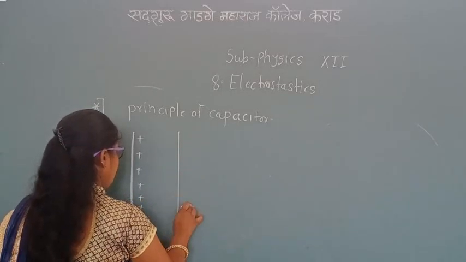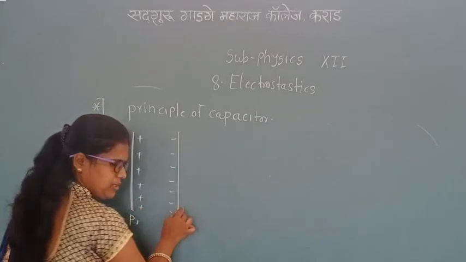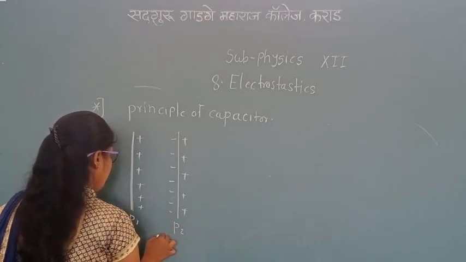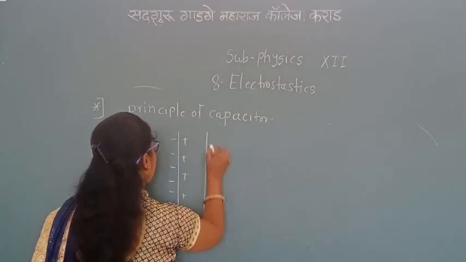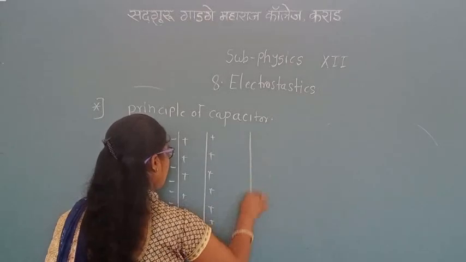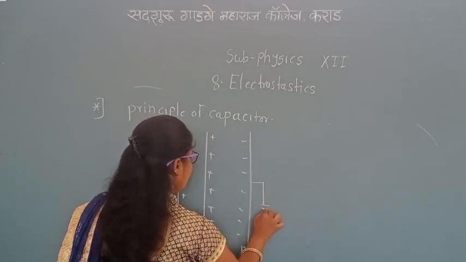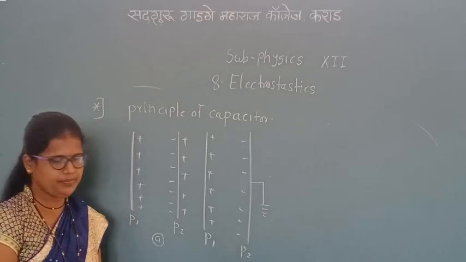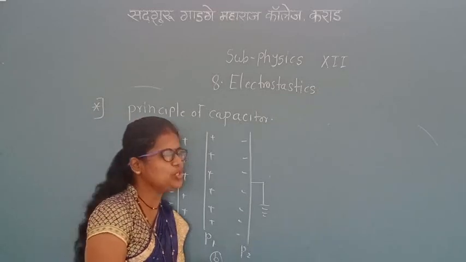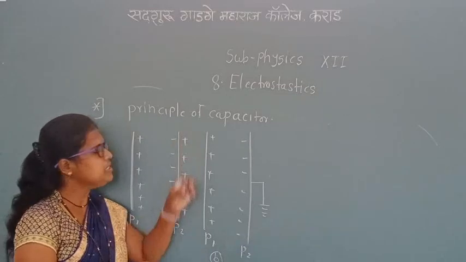Here we can draw that negative charge is produced by induction, and positive charge is also there. In the first diagram, plate P1 is positive and plate P2 is negative, and the other plate is connected to the earth. That is diagram B. Capacitance C is equal to Q upon V. Now we have to study the principle of capacitor.